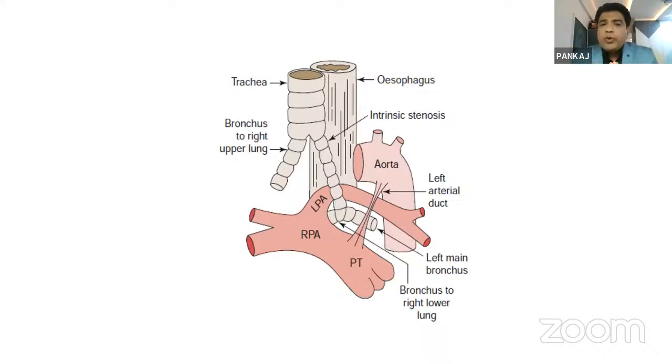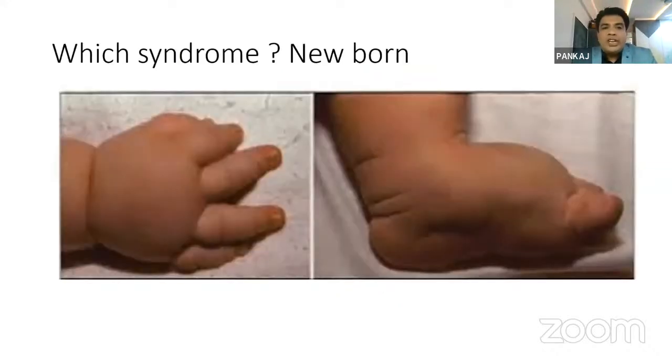So if a patient less than 6 months old comes with recurrent respiratory infection, apart from the heart disease, I always look at the arch vessels. I always look for whether a vascular ring is present or not, and whether a vascular sling is present or not. In a sling, the LPA arises from the RPA and not from the main pulmonary artery. That is called a vascular sling in nature.